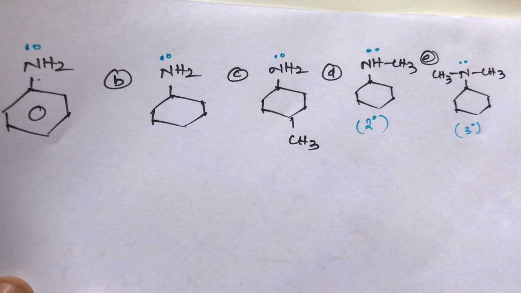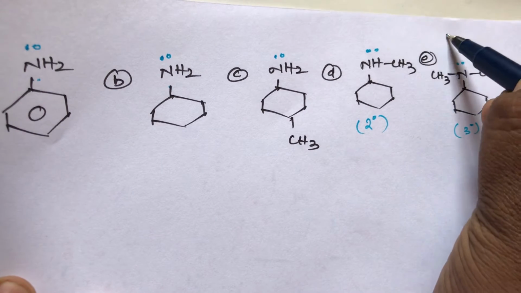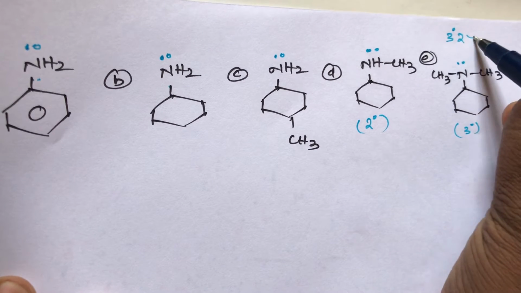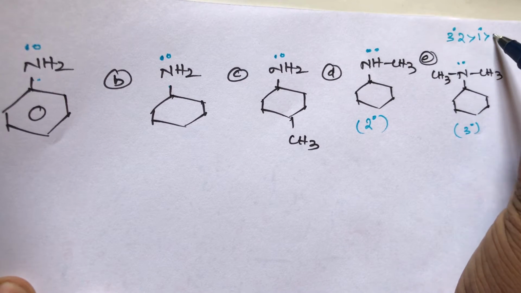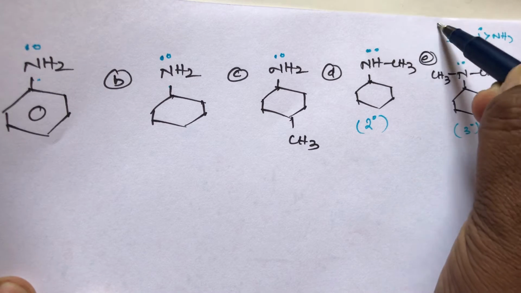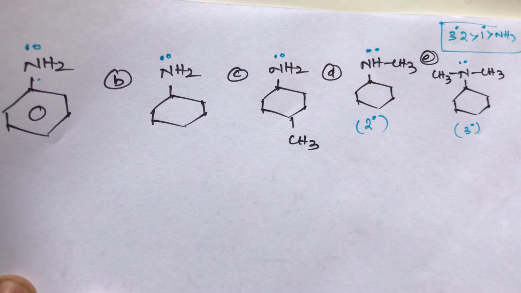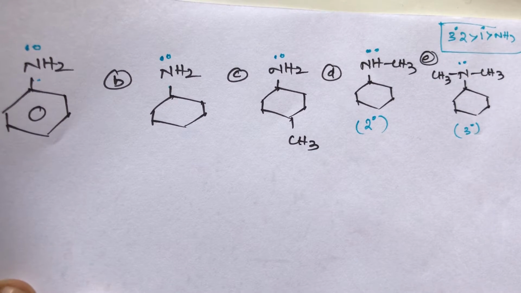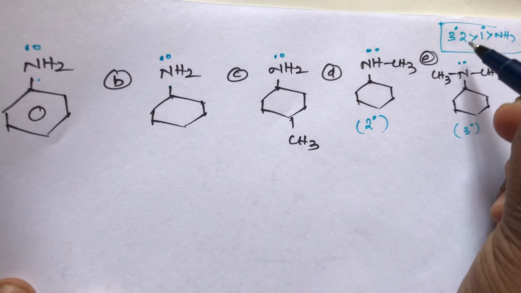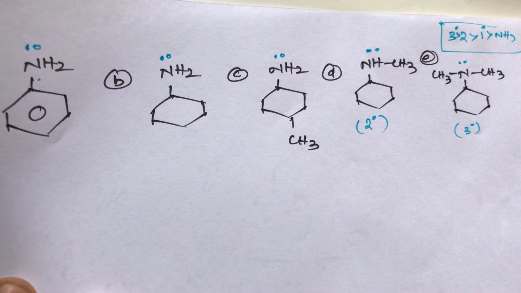What is the order in the gaseous state? The order is tertiary is greater than secondary, secondary is greater than primary, primary is greater than ammonia. This is a simple trick, students. First priority goes to tertiary amines, second to secondary amines, third to primary amines. So the basic strength order is tertiary greater than secondary, secondary greater than primary, primary greater than ammonia.